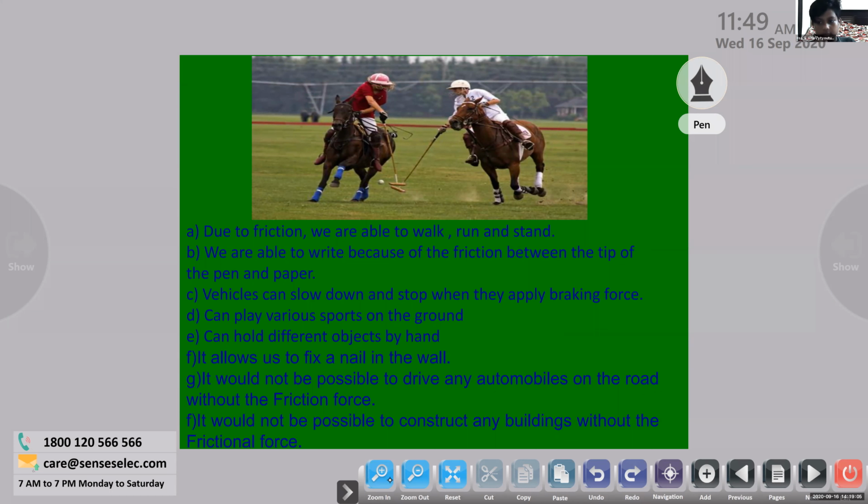Aksan, are you there? Aksan, read. D onwards. Can play various sports on the ground, can hold different objects by hand. It allows us to fix a nail in the wall. Enough. Saiba, can you read the E and F?